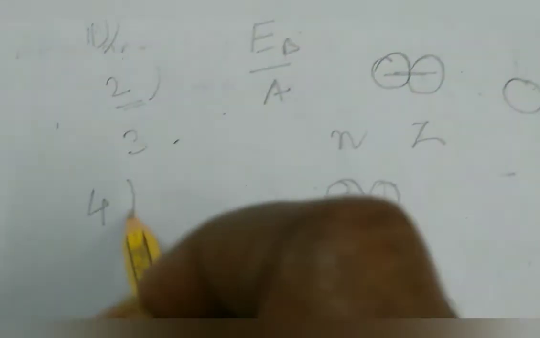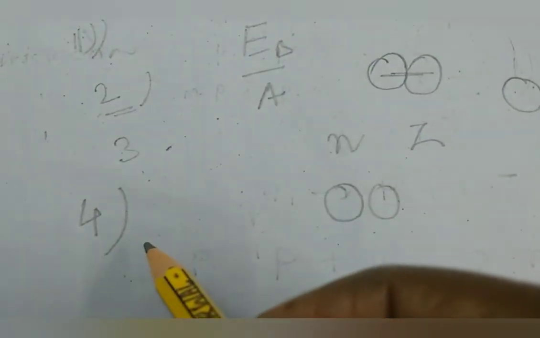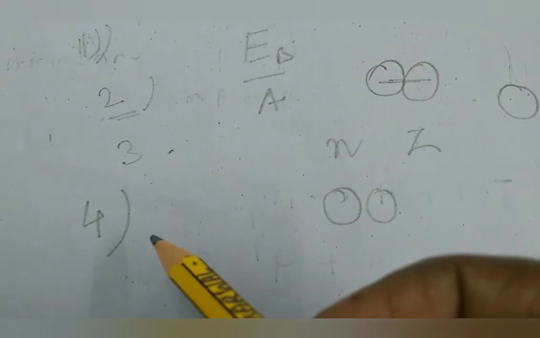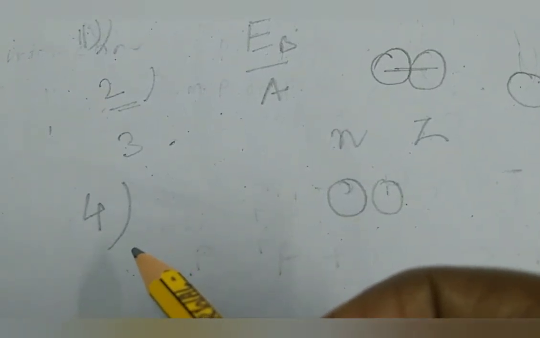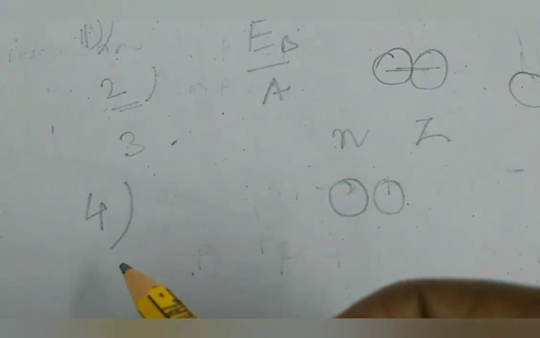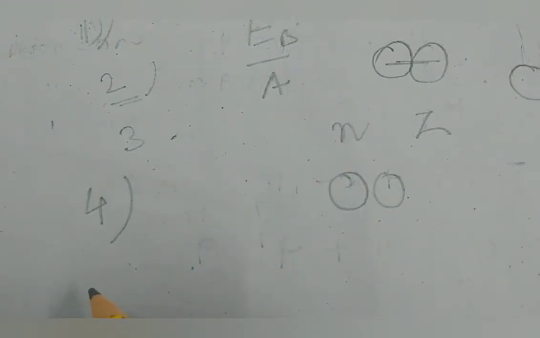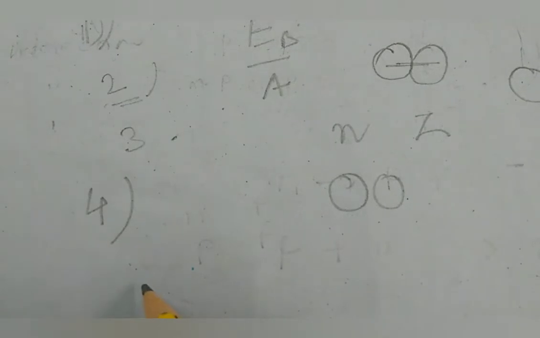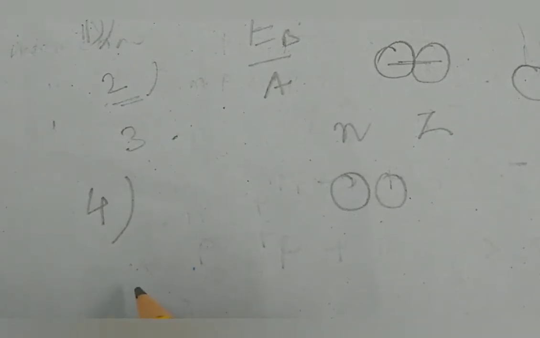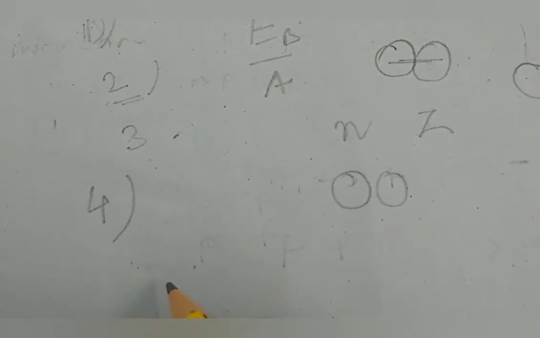Fourth, molecules evaporate from a liquid drop when we increase the temperature of the liquid drop, due to their increased energy of thermal agitation.